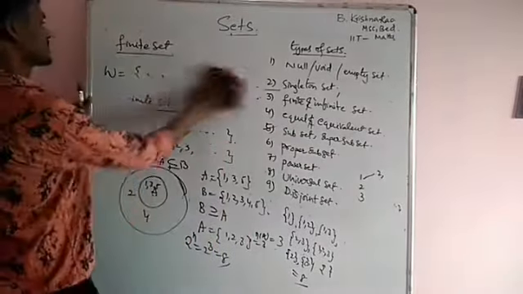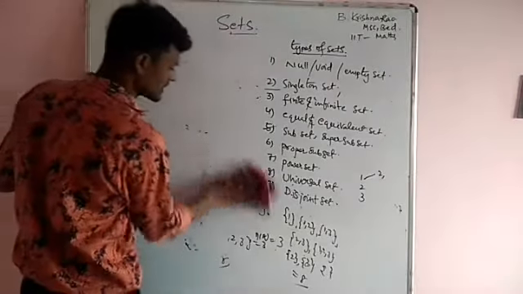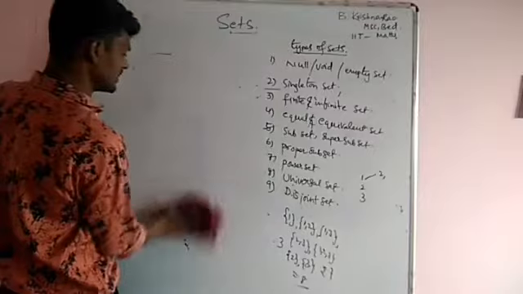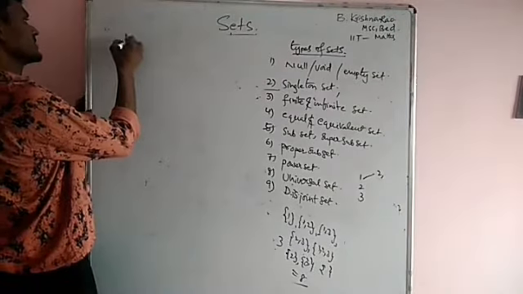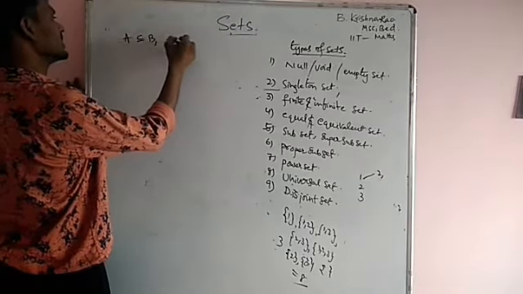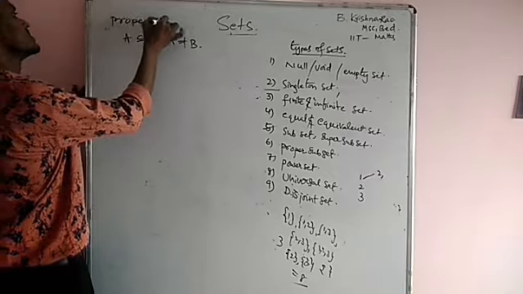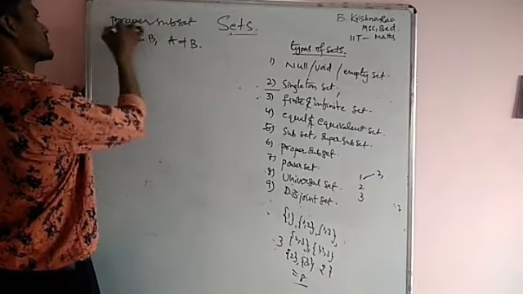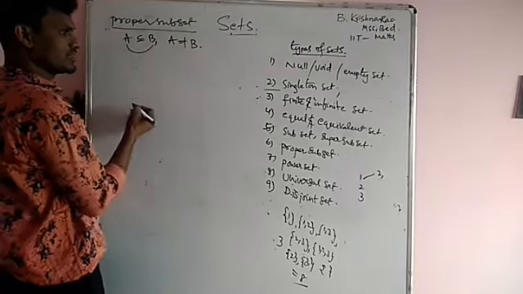Next, proper subset. What is a proper subset? Proper subset means all the elements of set A are in B, but A is not equal to B. That means A is a subset of B and A is not equal to B. Then this is a proper subset.